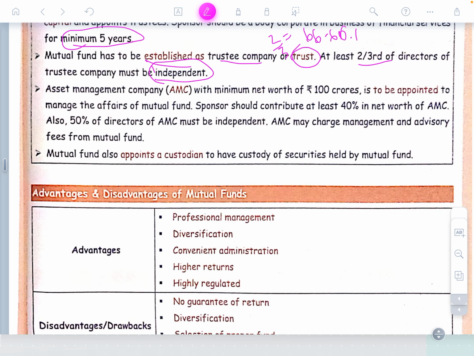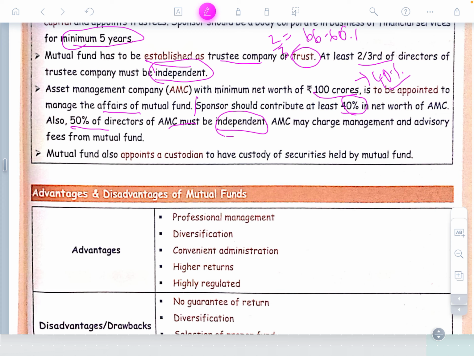The asset management company must have a minimum net worth of 100 crores. They should have a minimum net worth of 100 crores to be appointed to manage the affairs of the mutual funds. The sponsor should contribute at least 40% of the net worth. That is 40 crores, he needs to put in his own money to start a mutual fund. And at least 50% of the directors of the AMC must be independent. So for the trustee company it is 66%, and here 50% should be independent.